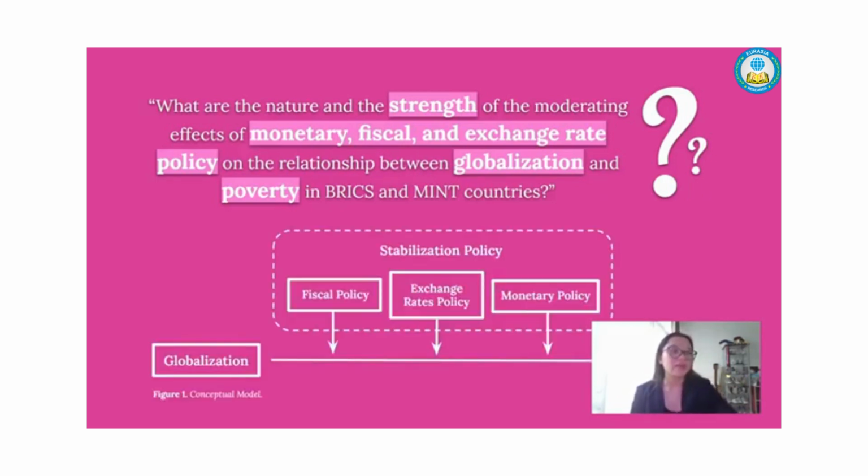So I set four hypotheses. The first one is globalization has a negative effect on poverty. The second is globalization negatively impacts poverty, and this effect is strengthened by expansionary fiscal policy. The third is globalization negatively impacts poverty, and this effect is strengthened by expansionary monetary policy. And last, globalization negatively impacts poverty, and this effect is strengthened by the exchange rate policy.